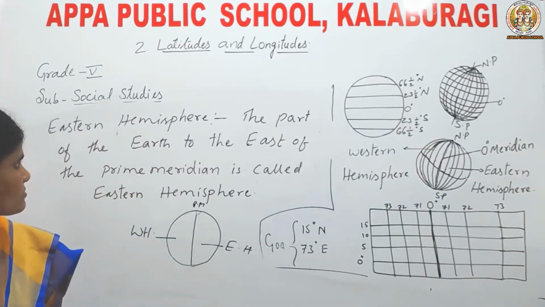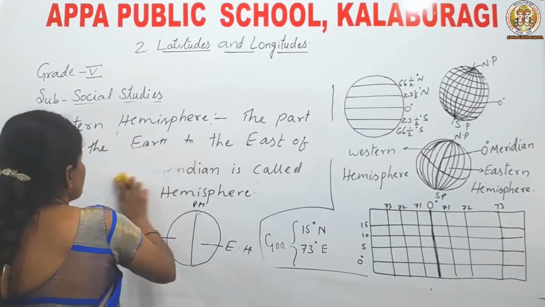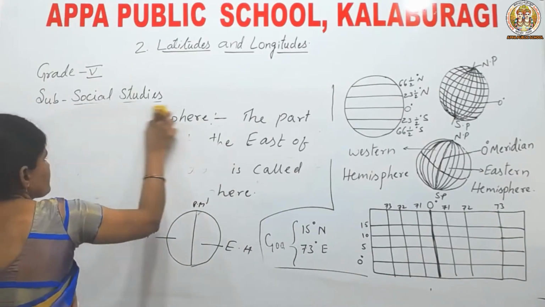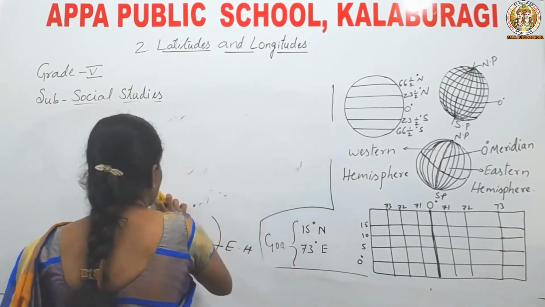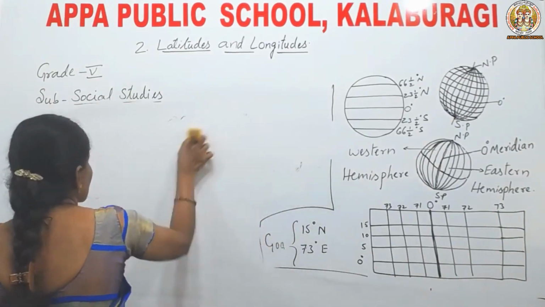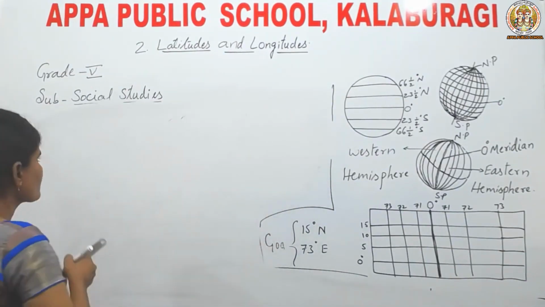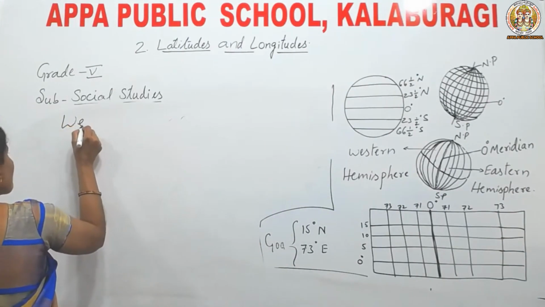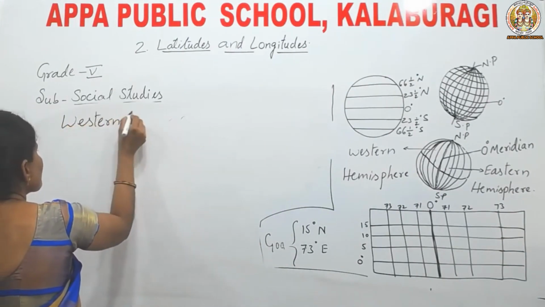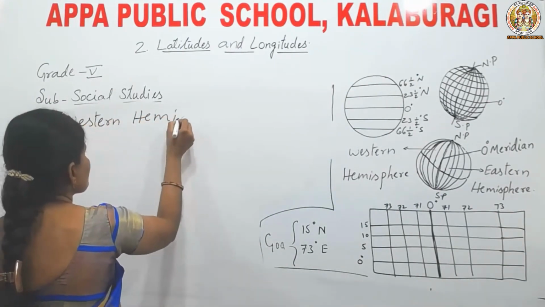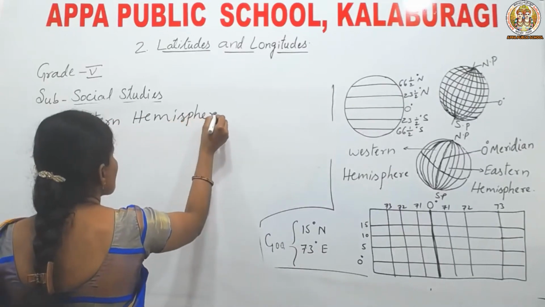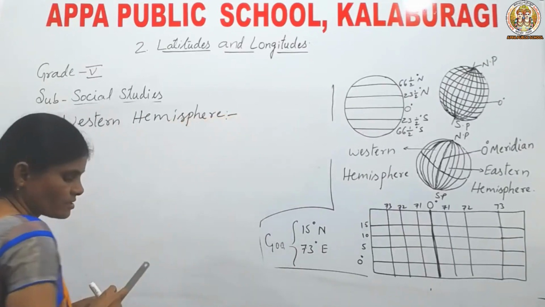Next, let us see the Western Hemisphere. What is the Western Hemisphere?